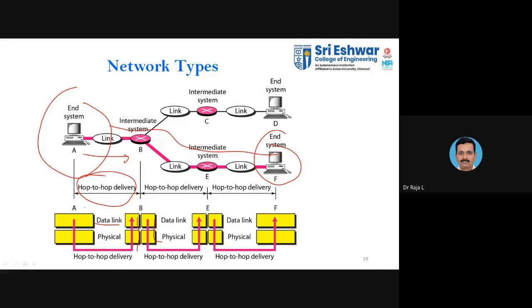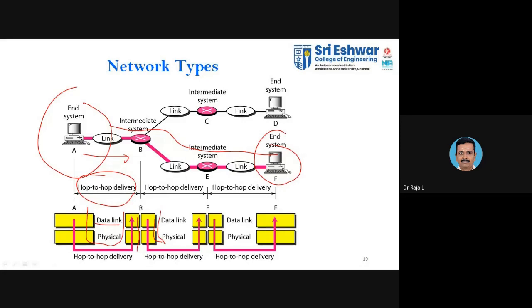if we want to transfer the data, for each node it has to come from the top layer. Top layer means whatever layer you are currently available in. If you are available with the network layer, it has to start from there, it has to come down, go to the particular node, and come down. So likewise in each and every layer, each protocol will execute its own task. So this is said to be hop to hop delivery.